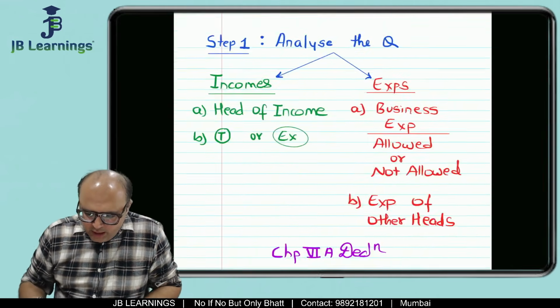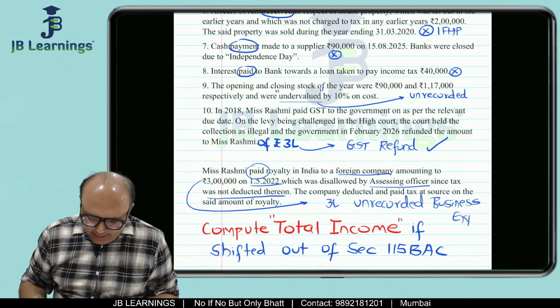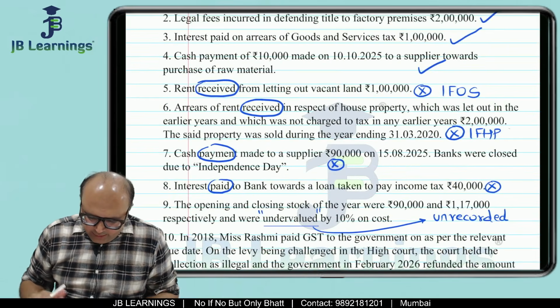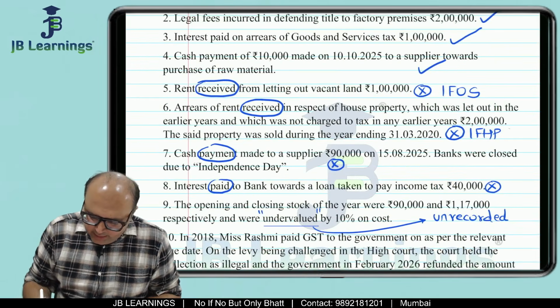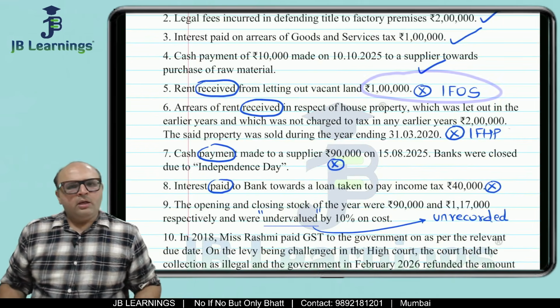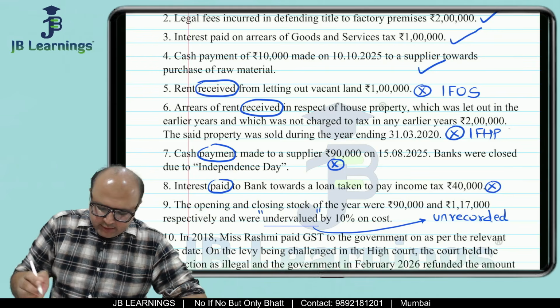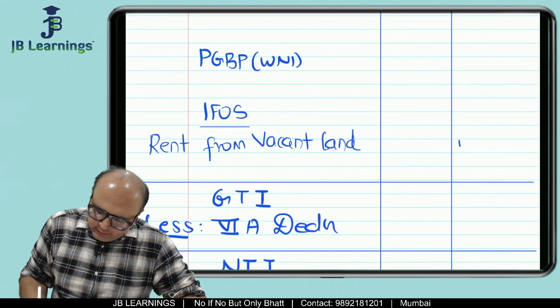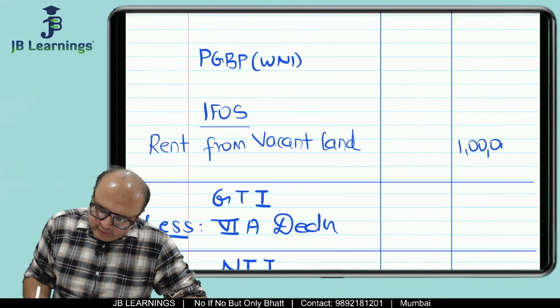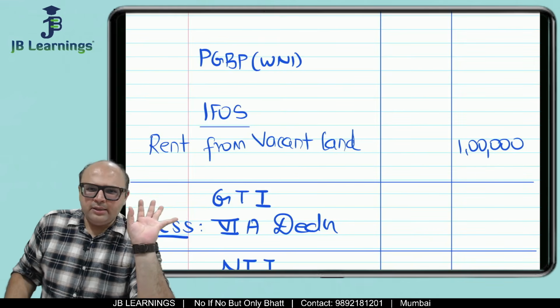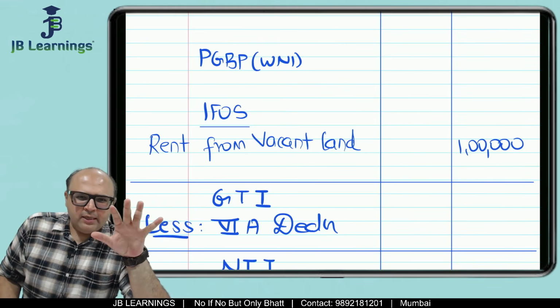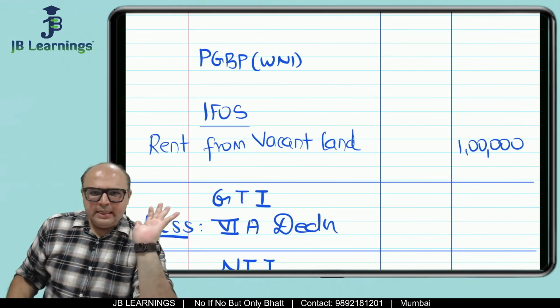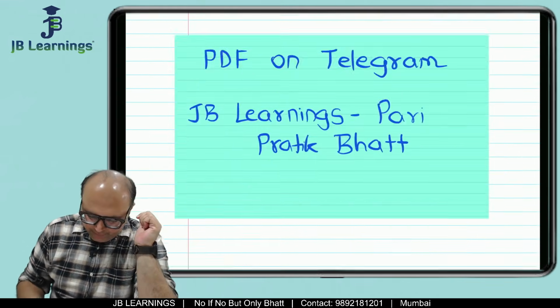Now friends, how much is the rent from vacant land? So friends, if you see, rent from vacant land is 1 lakh. So we will write 1 lakh. Now friends, in IFOS there is no concept of standard deduction as far as your vacant land is concerned. Correct. So I'll directly write 1 lakh in the outer column.